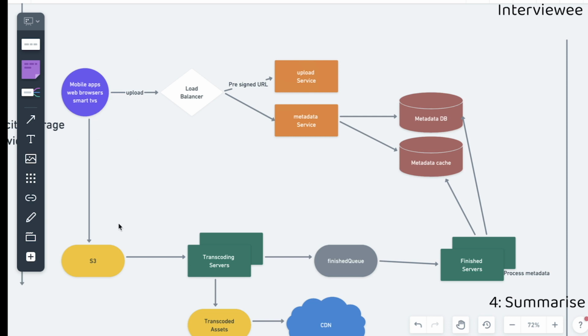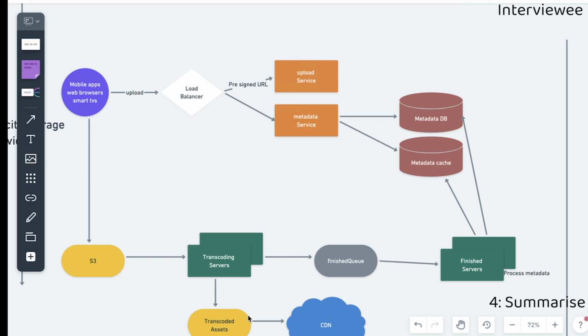Once the original video is uploaded to S3, we are going to have an event that is raised and taken by the transcoding service. The transcoding service is going to use a directed acyclic graph in order to accomplish all the tasks that we need to do on the transcoding, like for example tasks for video, audio and metadata. So we are going to generate different resolutions of video and so on, and we are going to store everything on S3.